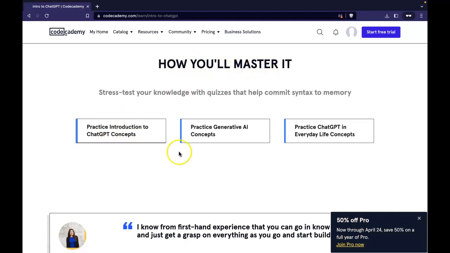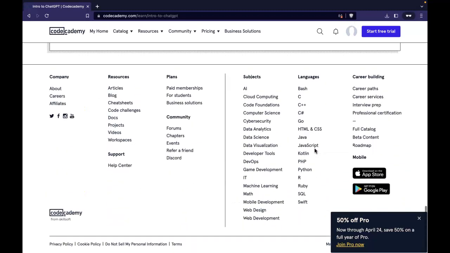how we'll master it. So we'll practice intro to ChatGPT concepts, practice generative AI concepts, practice ChatGPT in everyday life concepts. So it'll be good stuff.